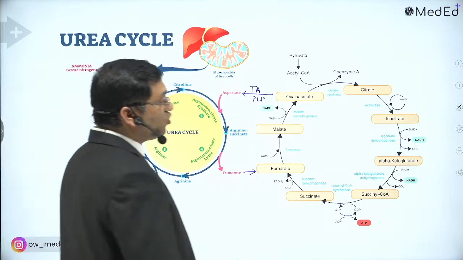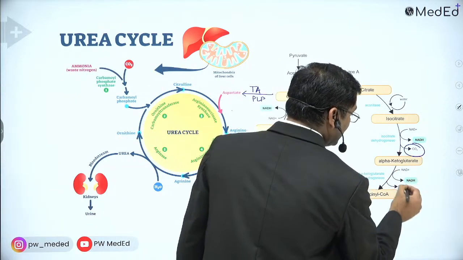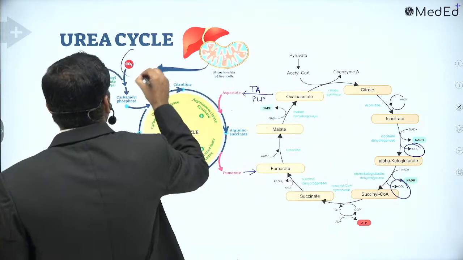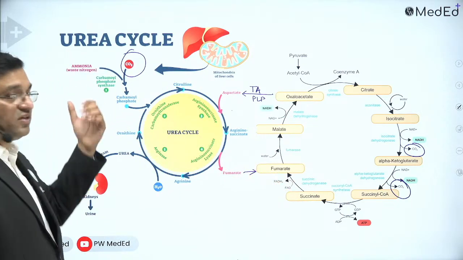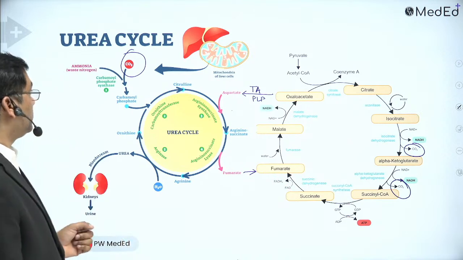Now, CO2 which is produced in the TCA cycle is utilized here in the urea cycle.